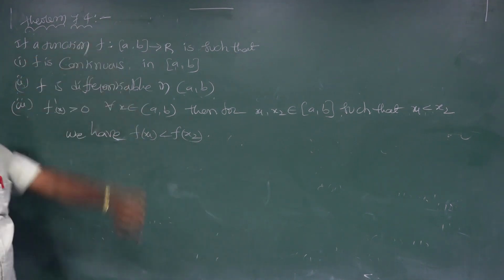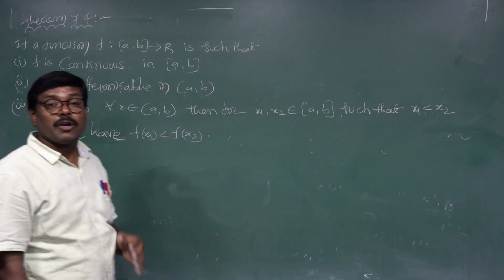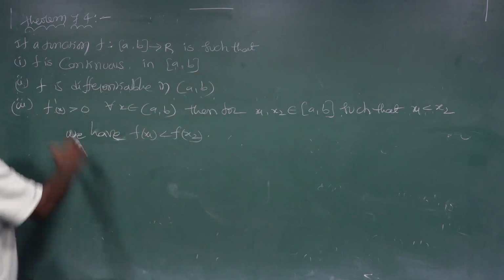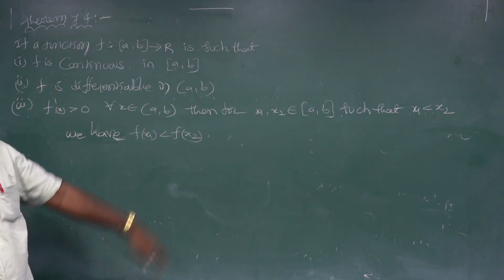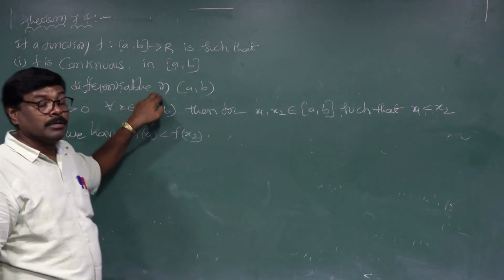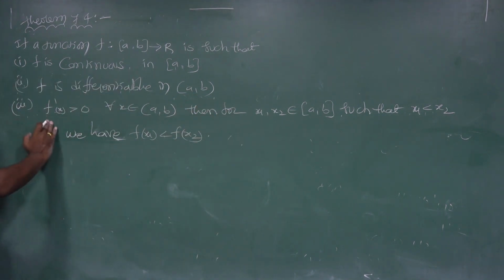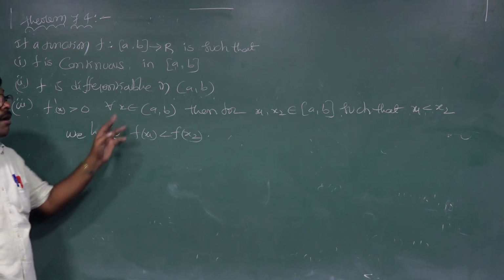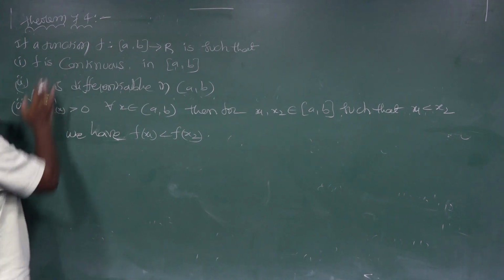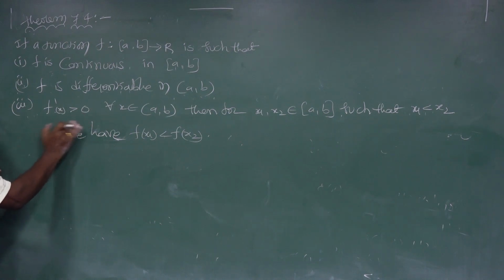If a function f mapping closed interval a comma b to R is such that f is continuous in closed interval a comma b, f is differentiable in open interval a comma b, and the third condition, f dash x greater than 0 for all x belongs to a comma b. This function's derivative f dash x is greater than 0.